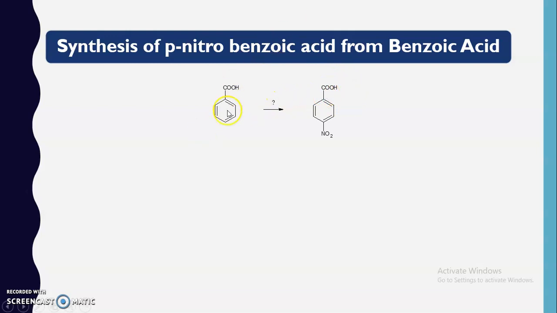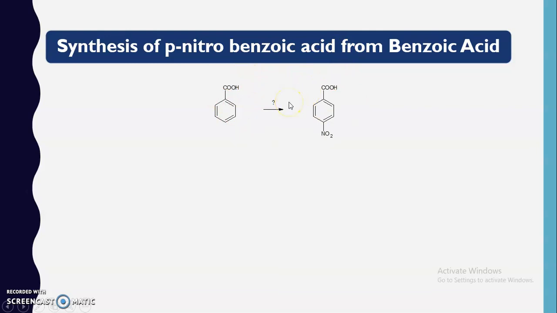So if we perform the nitration of the carboxylic acid, say for example this benzoic acid, the nitro group will be introduced at the meta position. It will never be introduced at the para position. So in this case we cannot perform this reaction directly with the help of nitration.